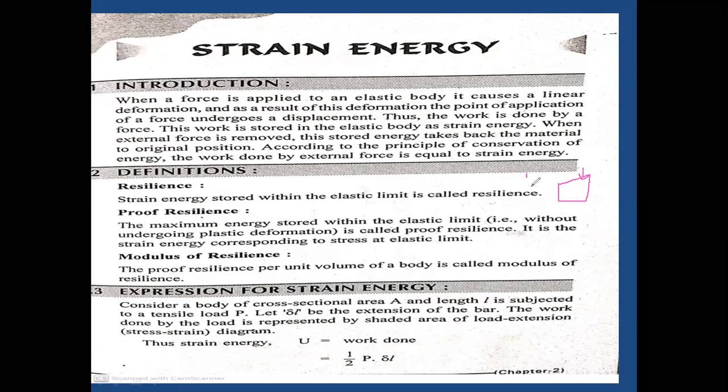By definition, the material absorbs some amount of energy up to the failure. That amount of energy you can call strain energy. Obviously, here also is the definition of strain energy. So here are three definitions. First one is the resilience, second one is the proof resilience, and third one is the modulus of resilience.